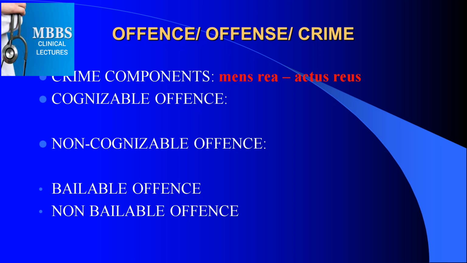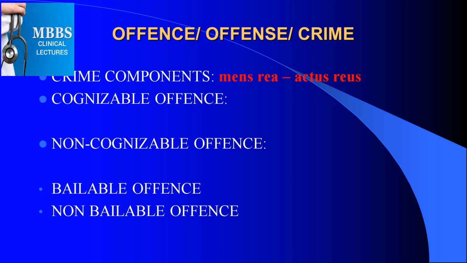So almost similar definitions. And in the earlier session with Professor Farhat Mirza Sahab, you also studied the crime components. Crime has two components, mens rea and actus reus, just a repetition. Mens rea is a criminal intention, a criminal design, a criminal planning or evil planning.